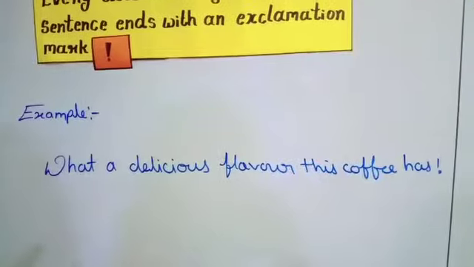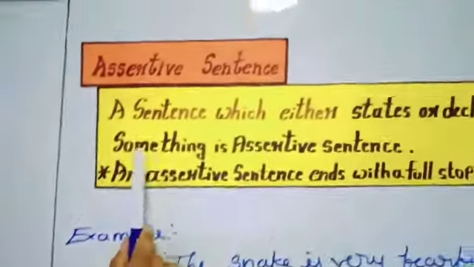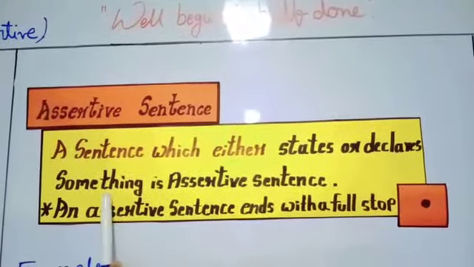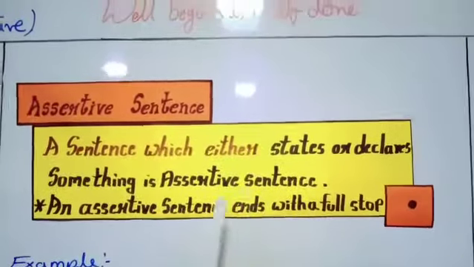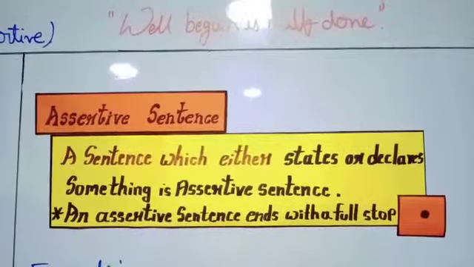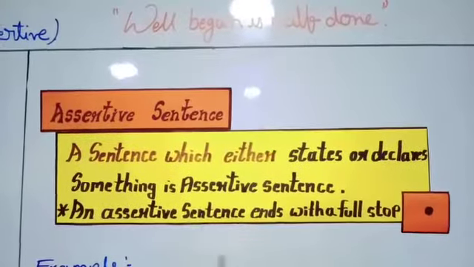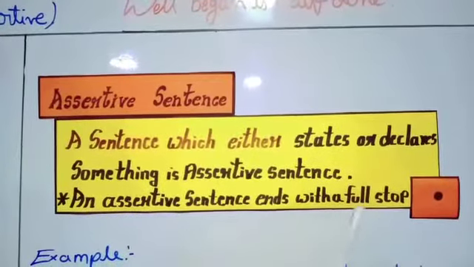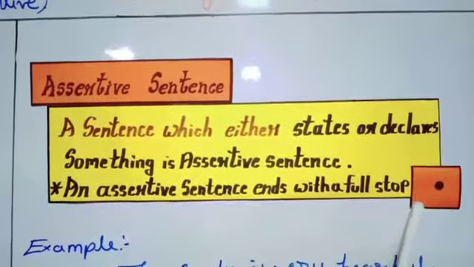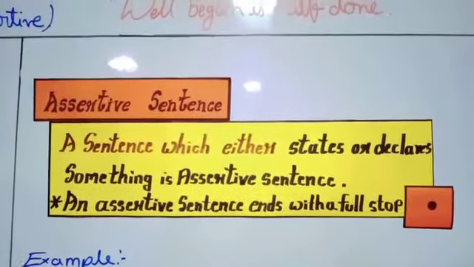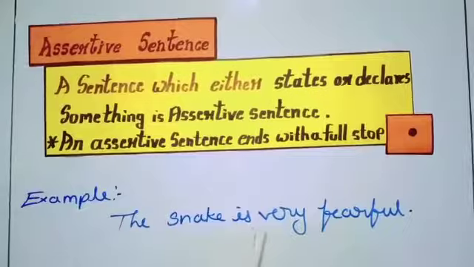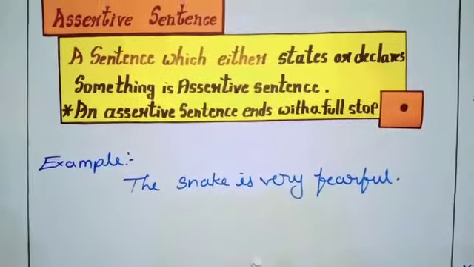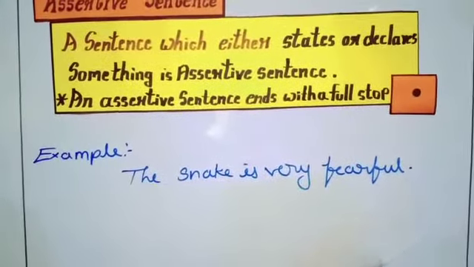The second is the assertive sentence. What is an assertive sentence? A sentence which either states or declares something is an assertive sentence. Whenever we declare anything without any hesitation, that is called an assertive or declarative sentence. An assertive sentence always ends with a full stop. Here we have an example. The snake is very fearful.